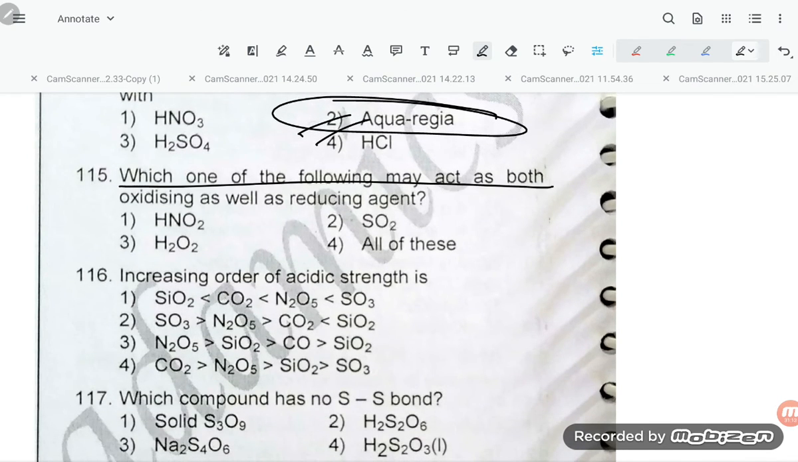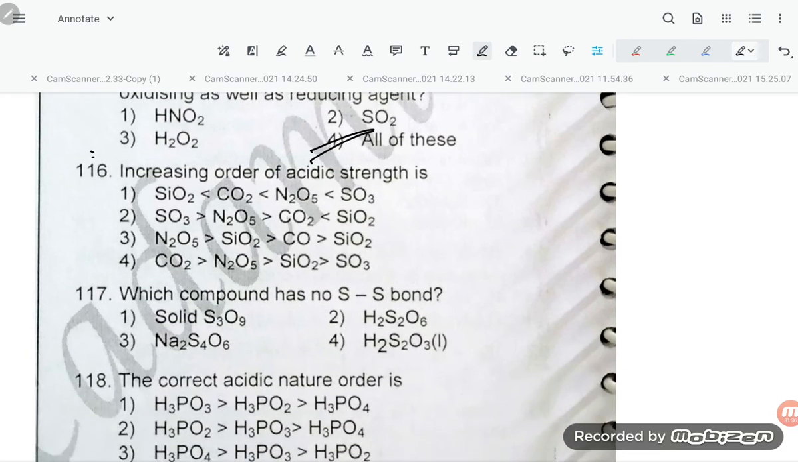Which of the following may act as both oxidizing and reducing agent? Sulfur dioxide can act as an oxidizing agent, and also reducing. Nitrous acid also, hydrogen peroxide. So our required answer will be option number 4.